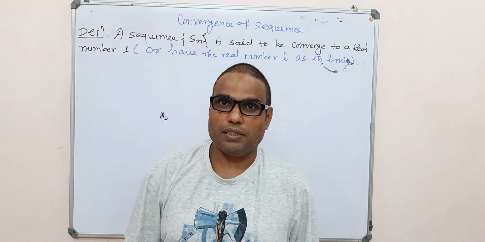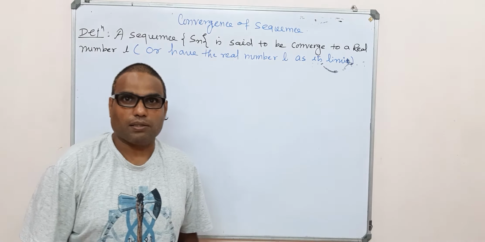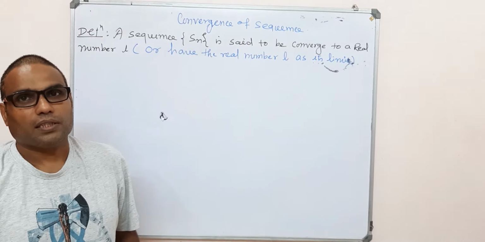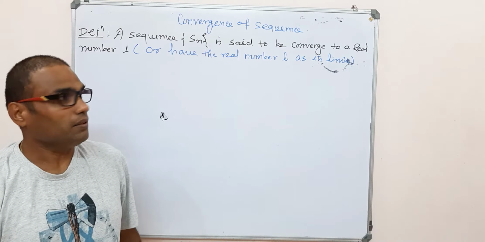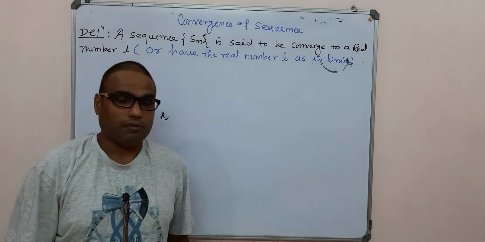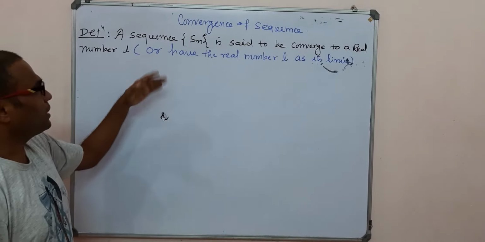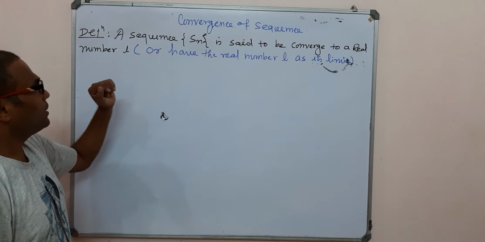Now in the previous video lecture we discussed the sequence of real numbers and the boundedness of real numbers. In this continuation we discuss the convergence of the sequence. Before that, we write the definition of the convergence of a sequence and the limit of a sequence here.